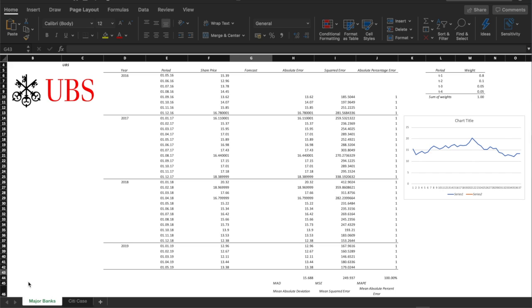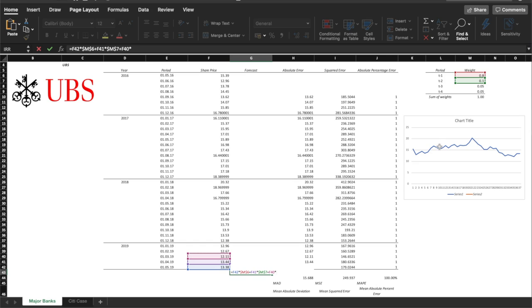We will now use the technique of the weighted moving average to forecast the share price of the next month. The value of the share price for the 1st of May, which corresponds to T-1, is thus weighted at 80% of the estimate. The 1st of April prices account for 10% of the forecast, the 1st of March prices for 5%, and the last period for 5%.